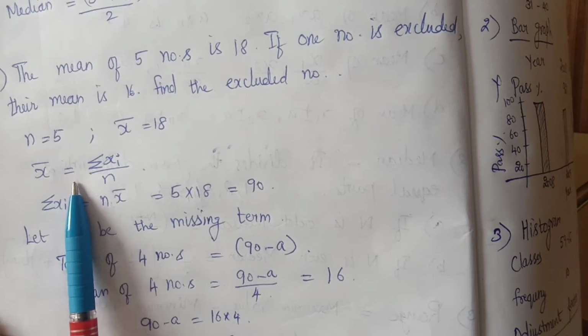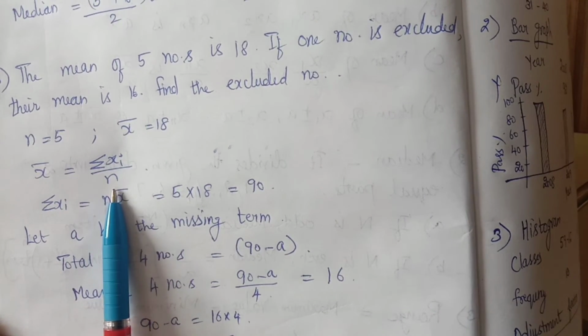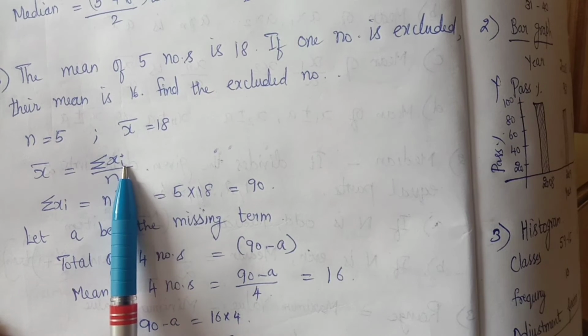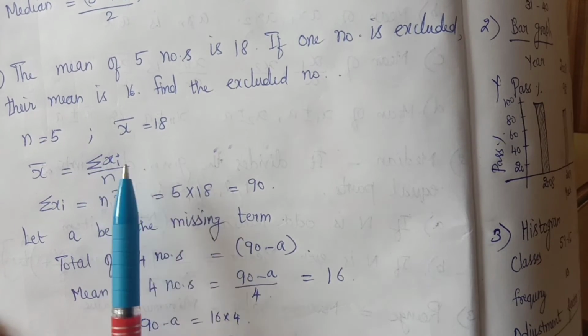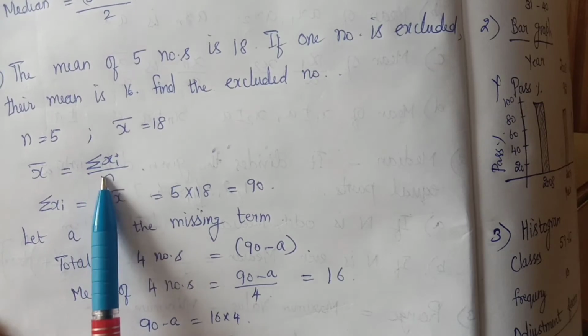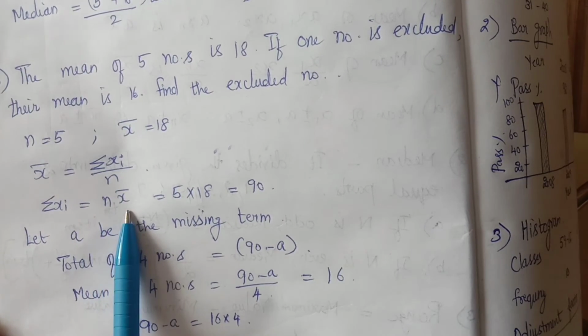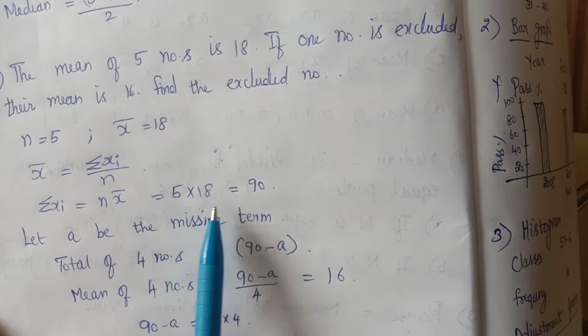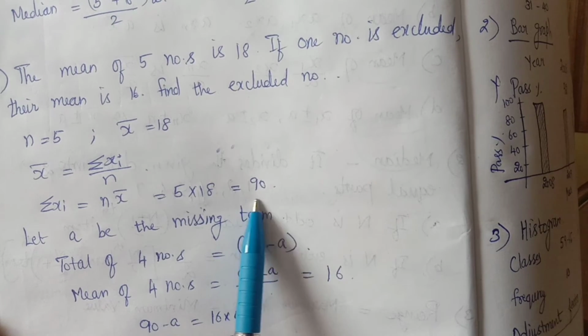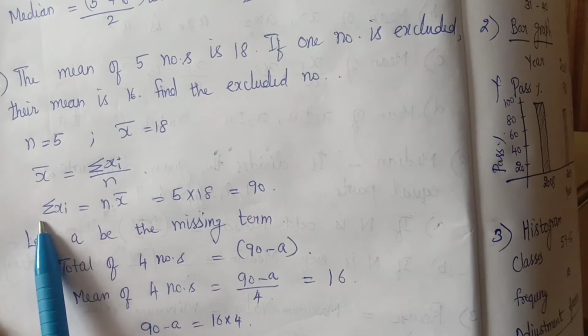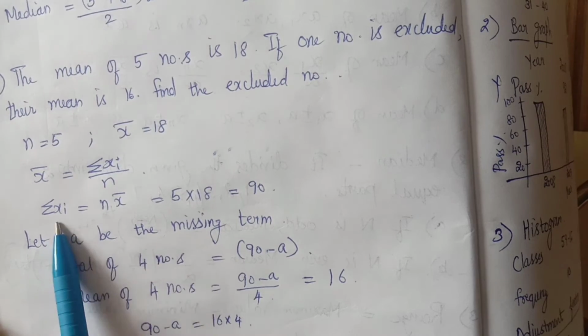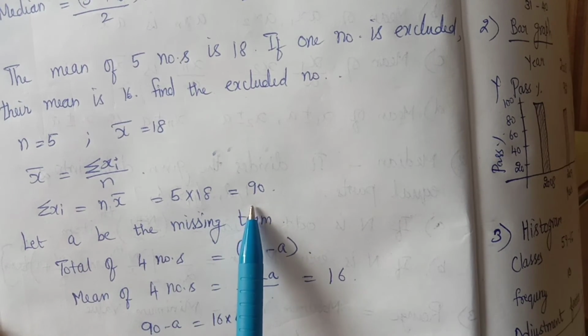We know that x bar is equal to sigma xi divided by n, where sigma xi stands for the sum of the 5 terms. So from this when we cross multiply, we get n into x bar. So 5 into 18, 90. This 90 is sigma xi, that means the sum of the 5 terms.